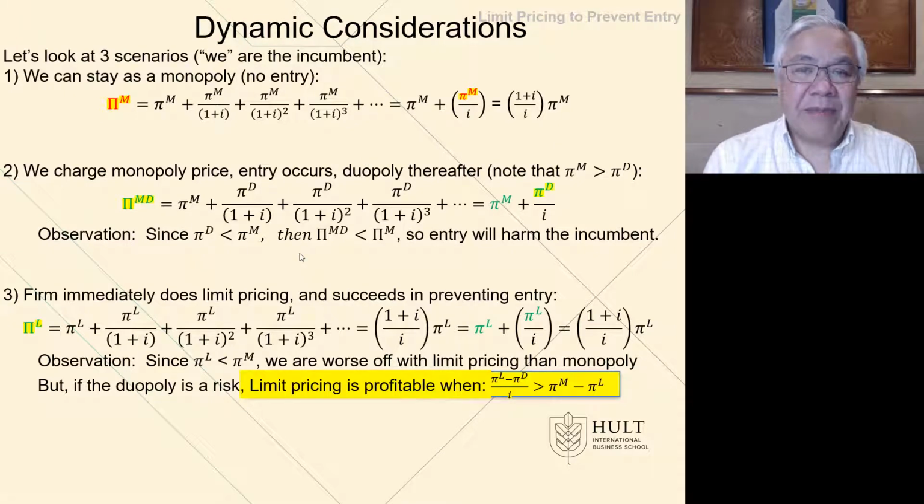All right, let's look at the dynamic considerations, both in terms of actions by the entrants and also time. The three scenarios, just for us to compare, are: one, we're lucky, nobody enters. So we're staying a monopoly.